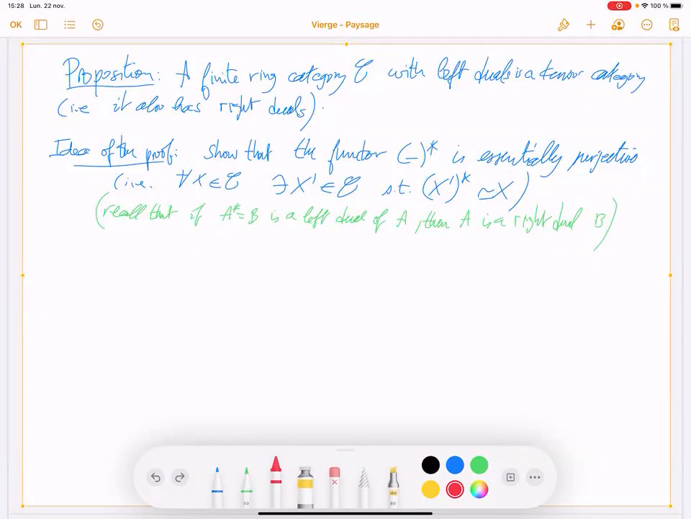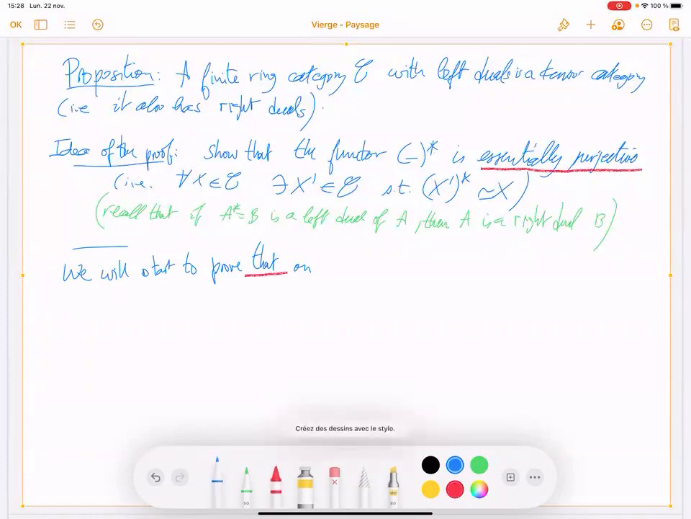So we will start by proving that on the simple objects. By that I mean essentially surjective: prove that on the simple objects.